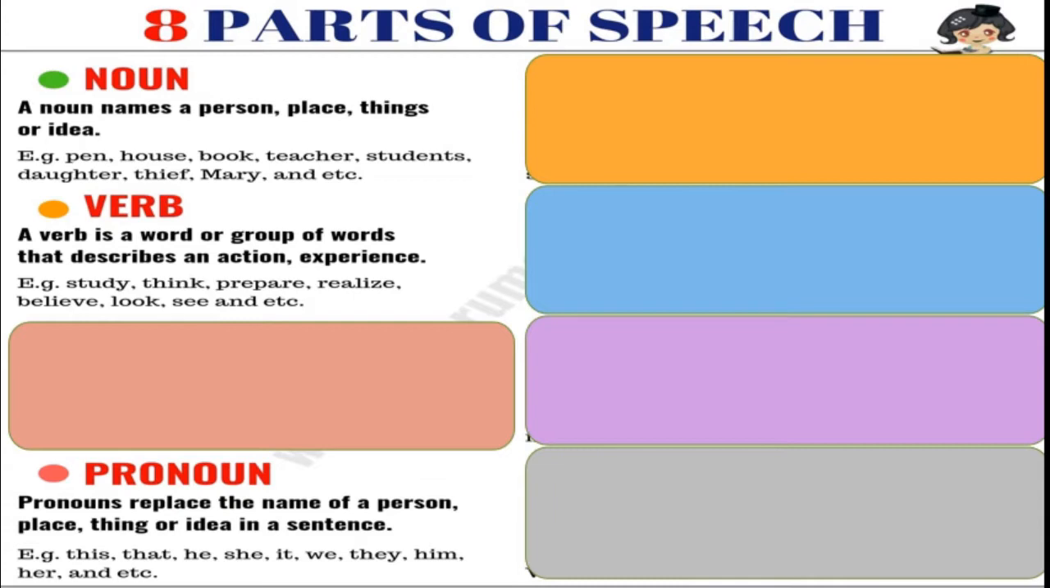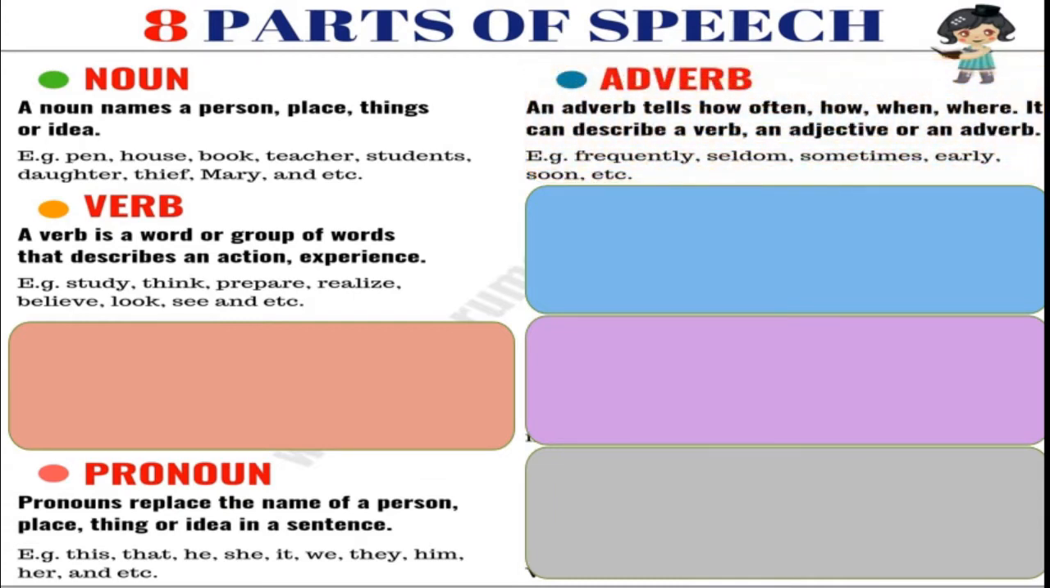Next one is adverb. Adverb is nothing but it describes the verb. Here we can read, an adverb tells how often, how, when, where. It can describe a verb, an adjective or an adverb. See examples, frequently, seldom, sometimes, early, soon, etc. Here one thing you have to remember, adverbs describe a verb or an adjective or again an adverb.